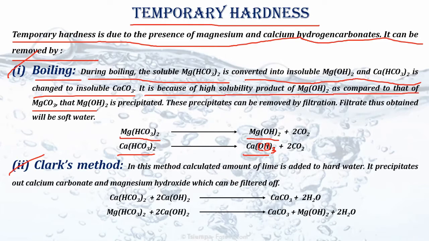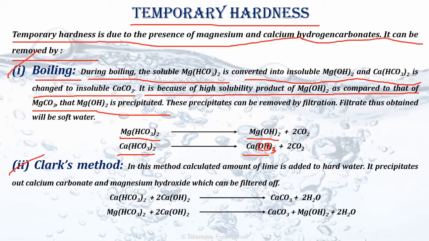Okay. So basically it is because of the high solubility product of Mg(OH)2 as compared to that of MgCO3 that Mg(OH)2 is precipitated. See, we know it very well from our knowledge of class 11, that is equilibrium knowledge, right? From the chapter equilibrium we have learned that if a compound has more solubility product, it will precipitate faster. Okay. Now due to the high solubility product of Mg(OH)2, it gets precipitated over MgCO3, but the reverse happens in case of Ca(OH)2 and CaCO3, right?